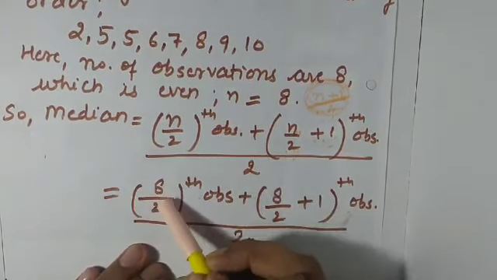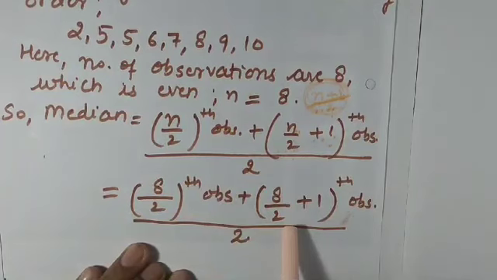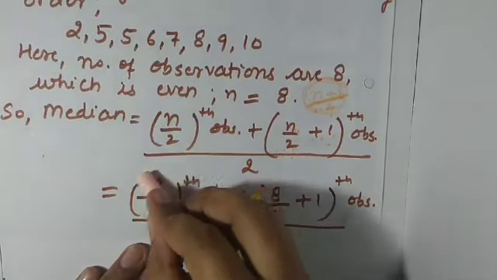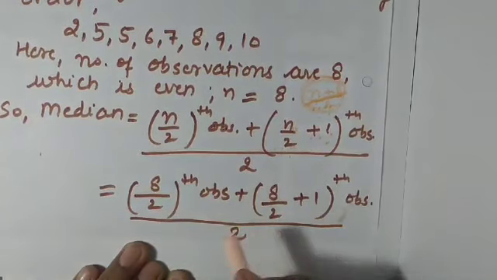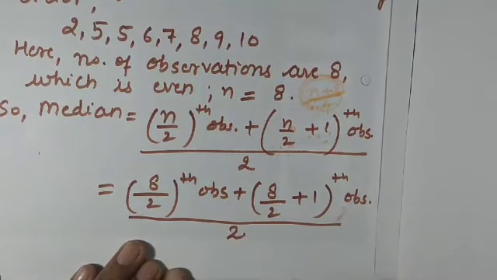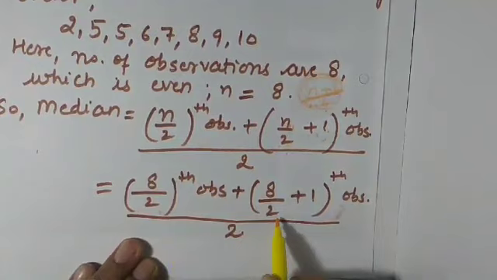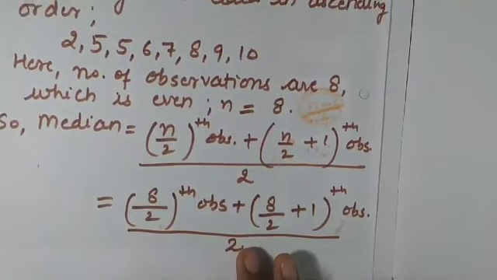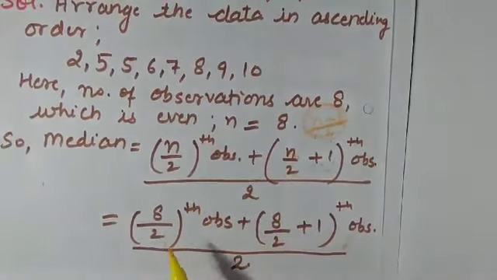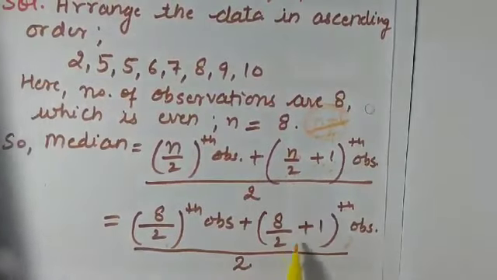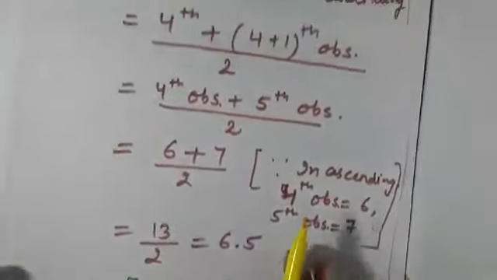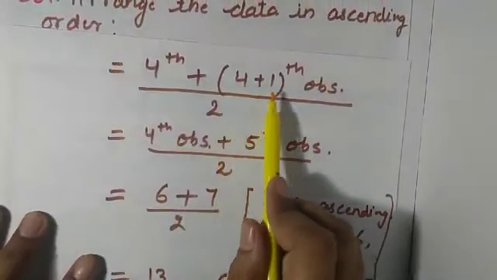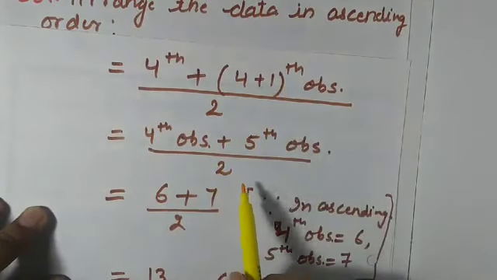Here suppose this is the 4th observation, so here it will be the 5th. If we were getting the 6th observation here, then here it would be the 7th. In this case we are getting the 4th, so this one will be your 5th observation. So on solving, 8 by 2 gives the 4th, and 4 plus 1 gives the 5th observation, so 4th plus 5th observation divided by 2.